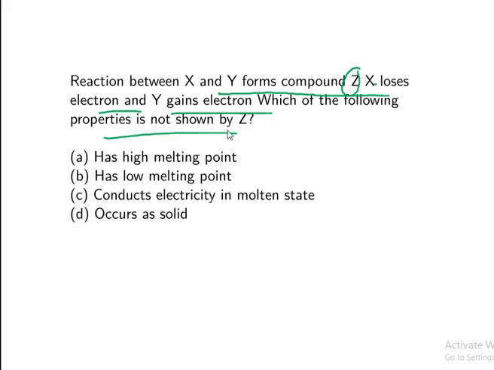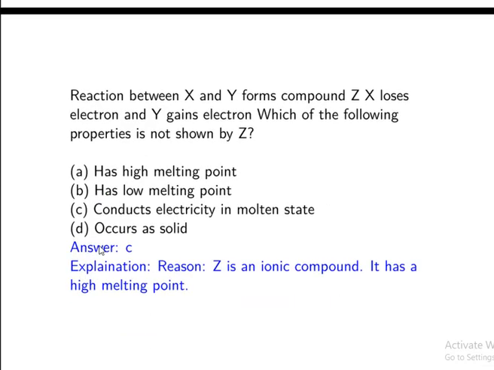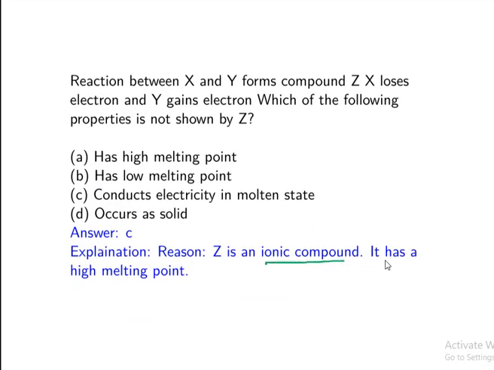And which of the following property is not shown by Z? Which property is not going to be seen by Z? So here the options are: has high melting point, has low melting point, conducts electricity in molten state. So this is the correct answer: has low melting point. Why? Because Z is an ionic compound, so Z has a high melting point as it took the